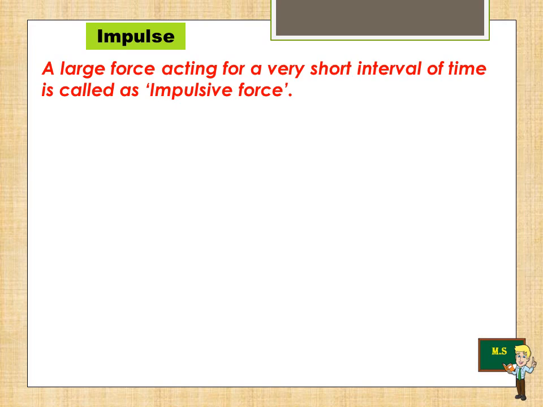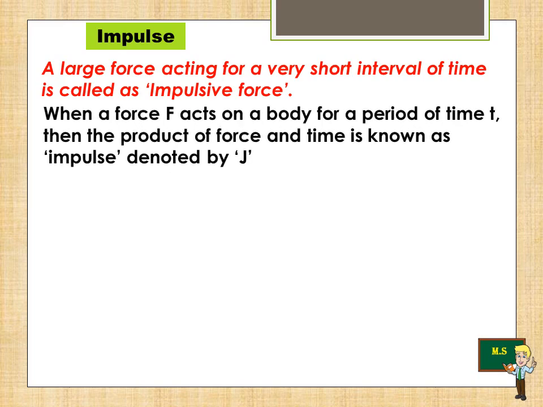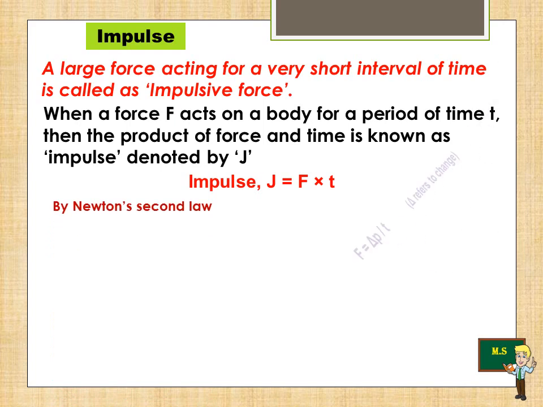Then what do you mean by impulse? When a force F acts on a body for a period of time t, then the product of force and time is known as impulse, and the impulse is denoted by J. We have impulse J is equal to force into time, and by Newton's second law, F is equal to del P divided by t.